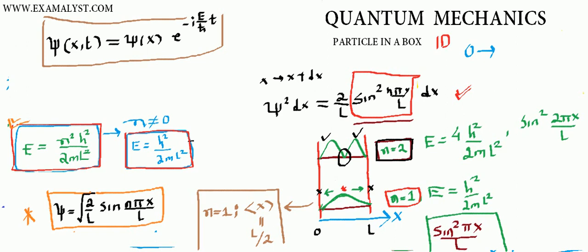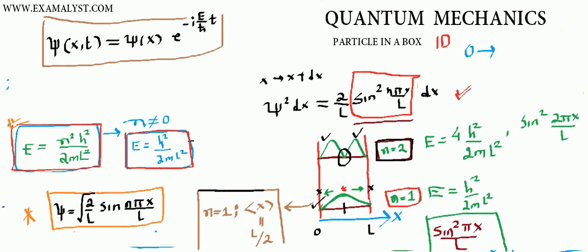Agreed. So what I'll show you in the next lecture is that, so you drew the graph of the probability here for n equals 1, and I said by looking at the graph that most of the time the electron somehow spends at the center. Now this thing that I predicted from the graph, I want to show you mathematically.